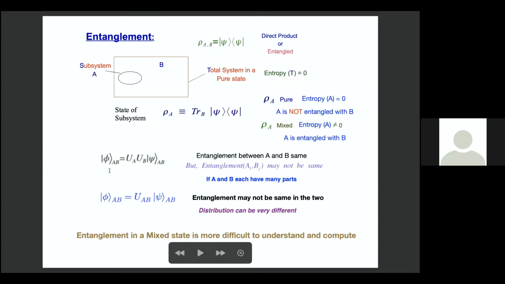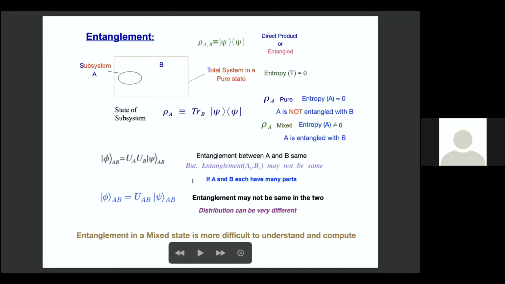The other thing is that you start from a state psi, the AB combined state, and then you do a unitary transformation, which is a product UA times UB. So UA will act only on part A and UB will act on part B. Then you'll get a state phi. Of course, this is a pure state and this is also a pure state, but the entanglement between A and B will be the same if you do such a unitary transformation, because you have done a product transformation. So it doesn't change.